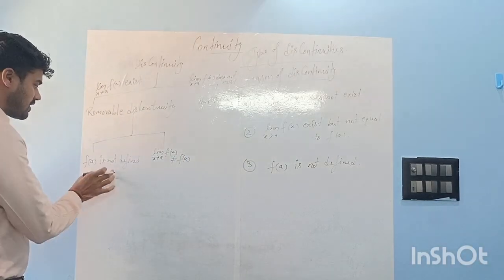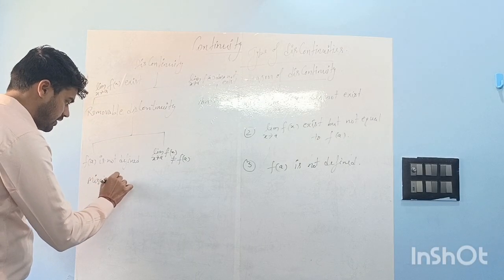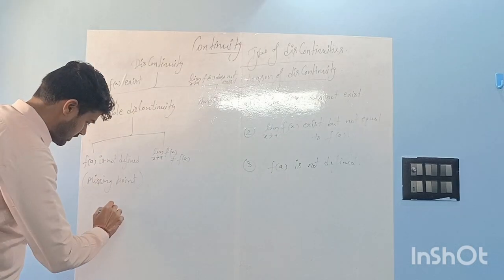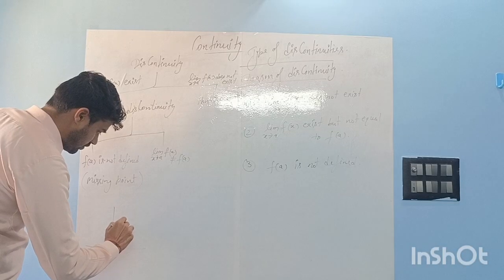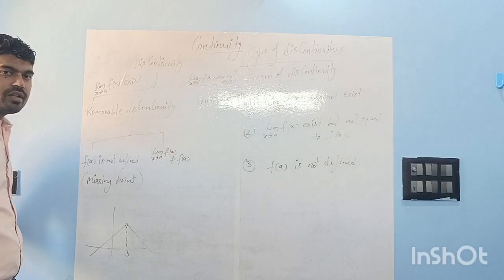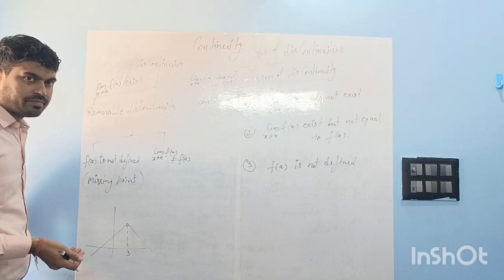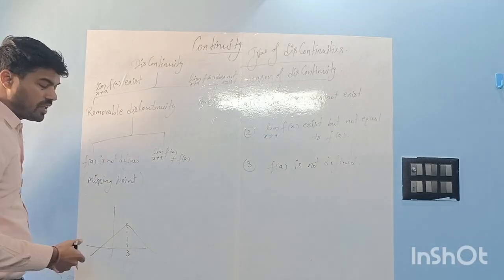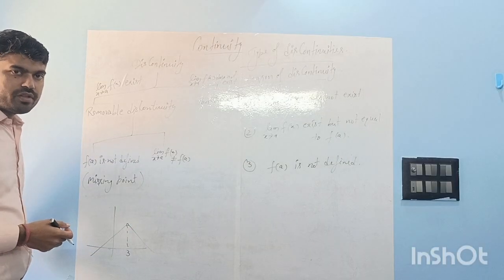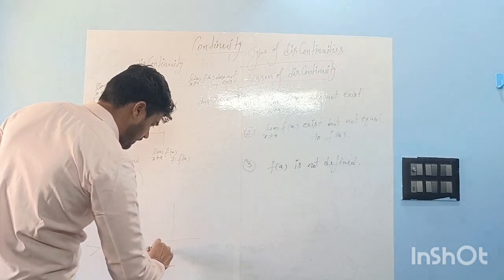Right? This type of discontinuity is called missing point. Missing point. For example, we have discussed this earlier also. Here the limit at 3 exists, but f of 3 is not defined, so it looks like a point is missing, right? And why do we call it removable? Because if we define the function at 3 equal to the value of the limit, it will become continuous, right?